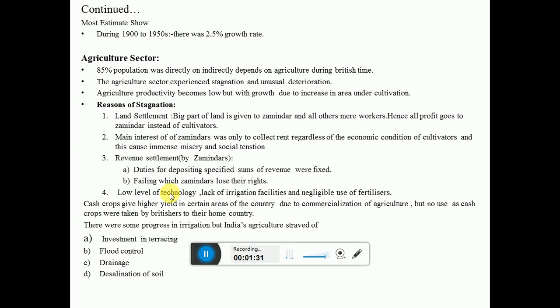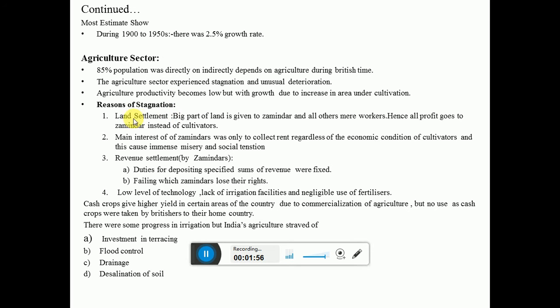some reasons: lack of technology, lack of irrigation facilities, and negligible use of fertilizers, because there was no technology in India at that time when the British were there, and they did not even care about it. Why would they care? Because this is not their country. The stagnation was there because there were several ways they were using, because they just wanted to get more and more from our country.